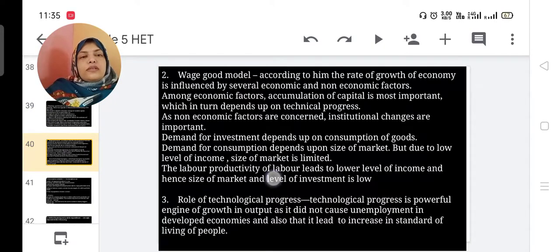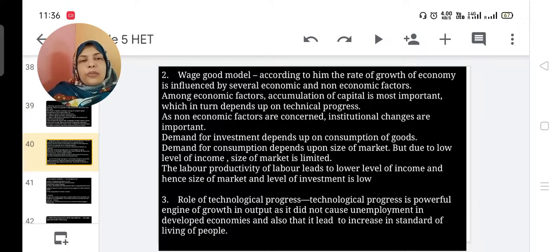Then second idea is the wage good model. According to him, the rate of growth of the economy depends on several economic and non-economic factors.